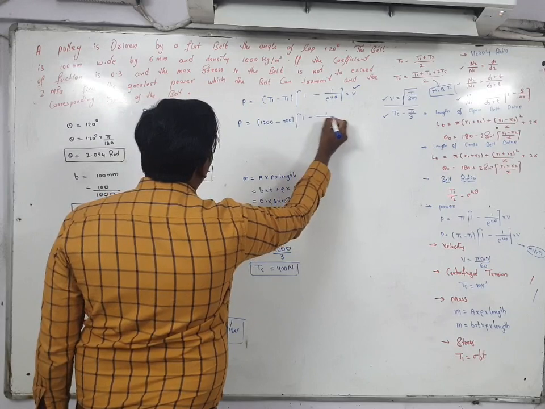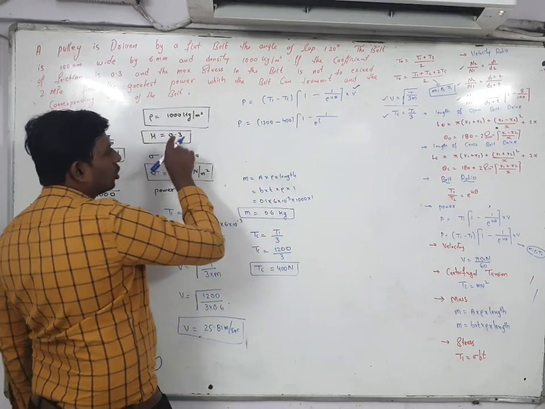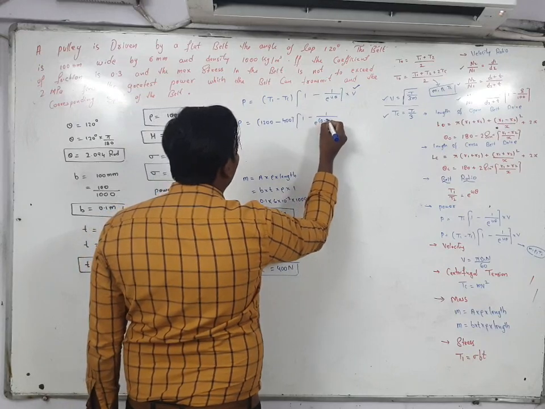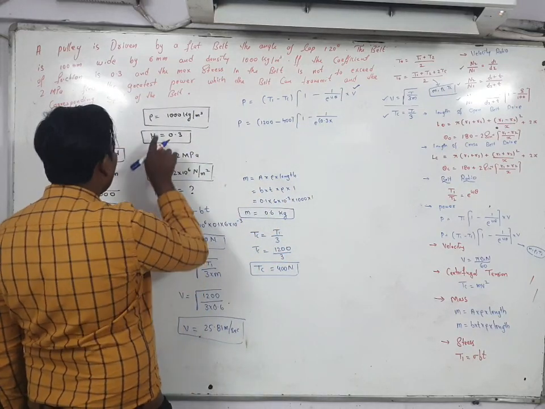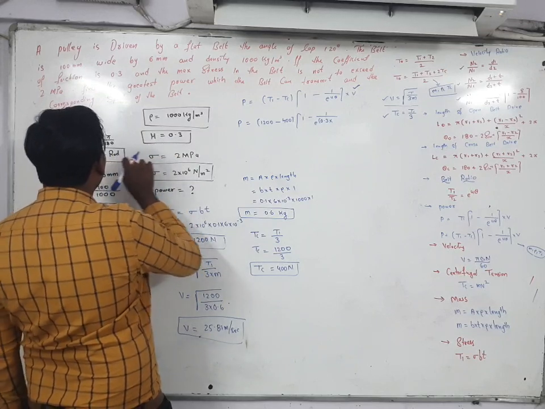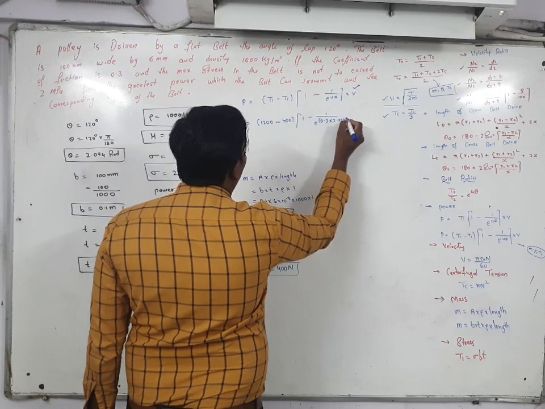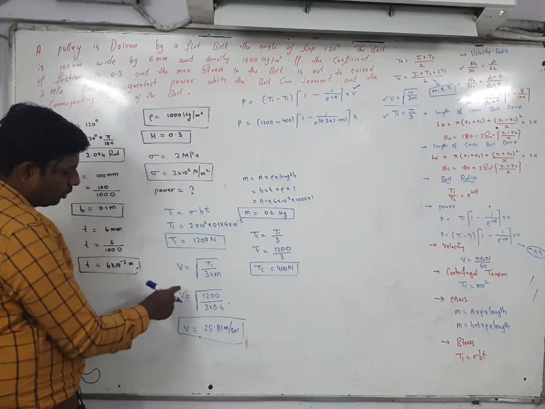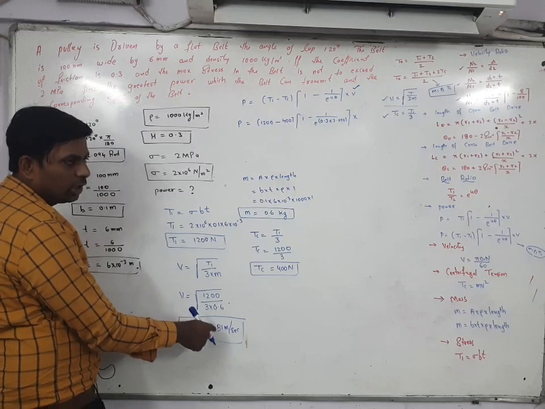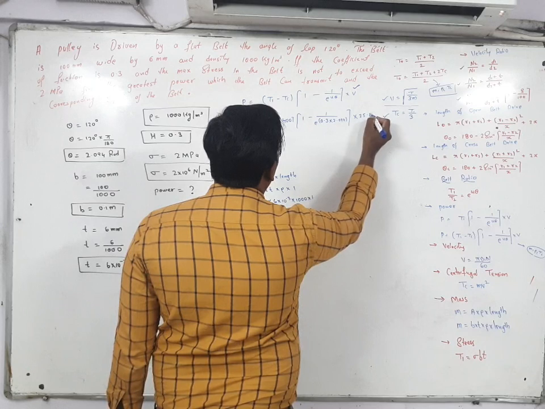Then 1 minus 1 by e to power of mu value. Mu value is given in your question. How much that is? 0.3. And theta value, how much? Theta value just now you got 2.094. Then into velocity, with the help of the new formula, 25.81. So here you can write 25.81.